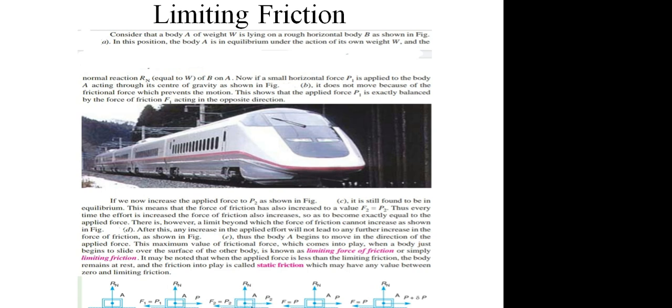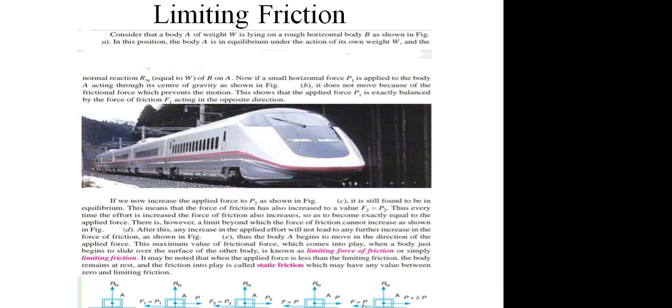Now a certain stage will come after which the frictional force is not going to increase. Here you can see that the applied force P is still equal to the frictional force F. But after this stage, the frictional force is not going to increase.